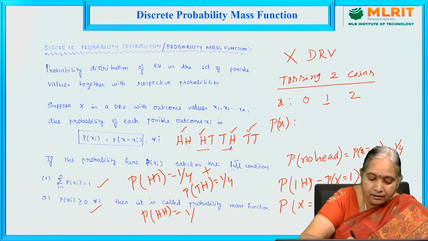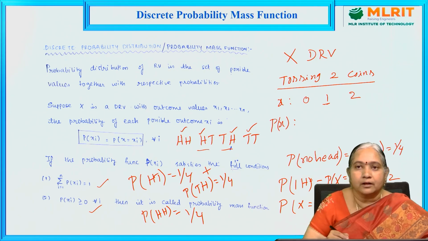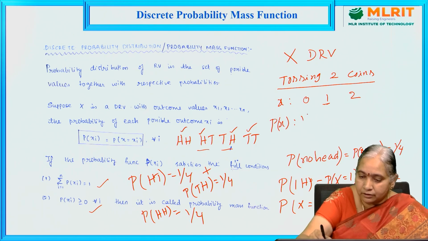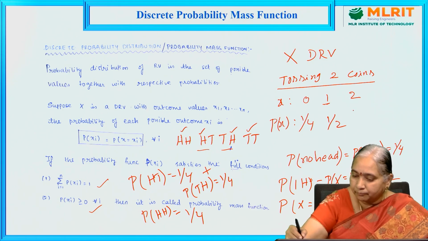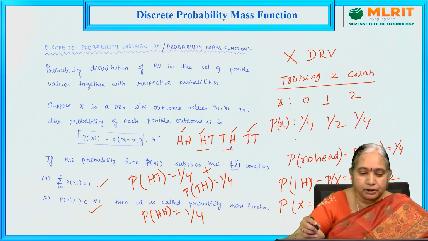So that's why 1 by 4 is the probability. So probability of X is equal to 2 is 1 by 4. So here probability of X equal to 0 is 1 by 4, X equal to 1 is 1 by 2, X is equal to 2 is 1 by 4. This is the probability distribution.